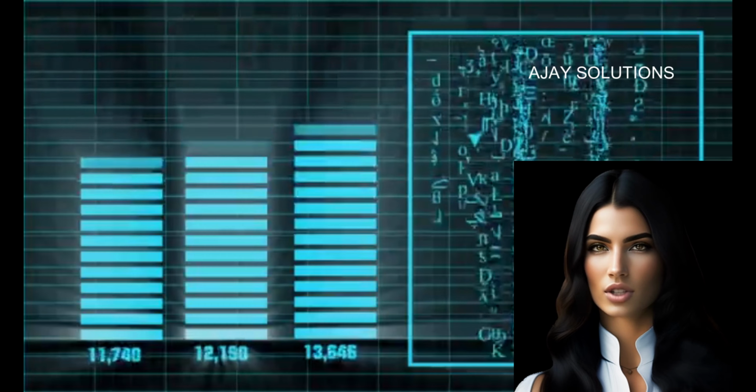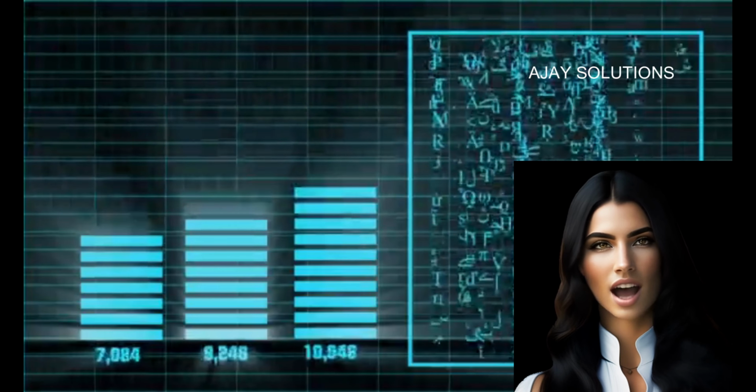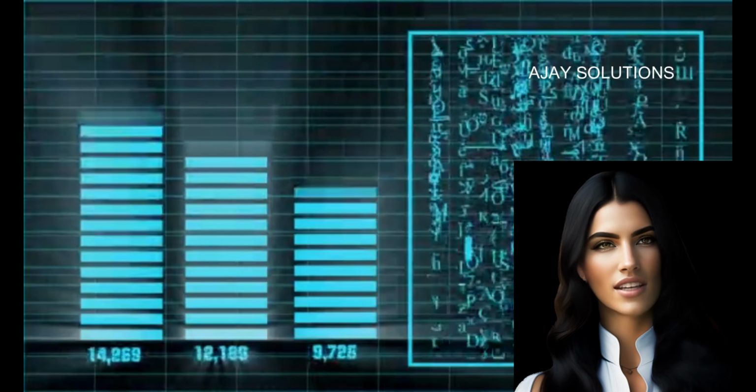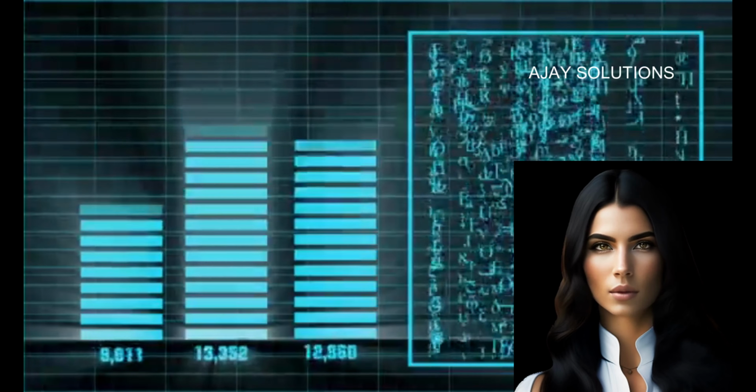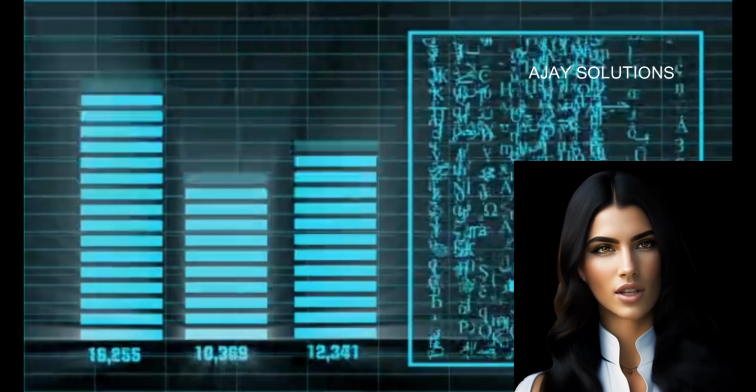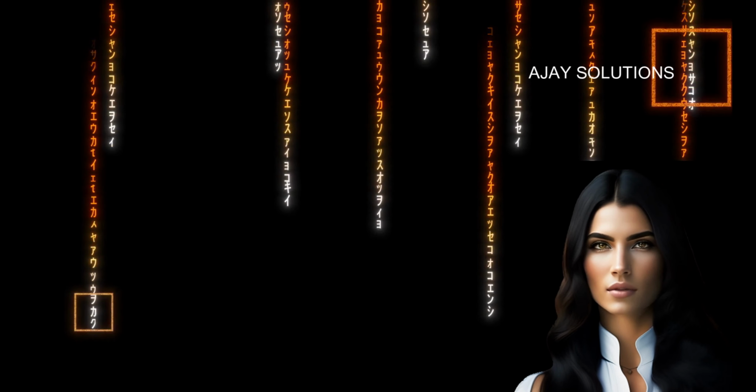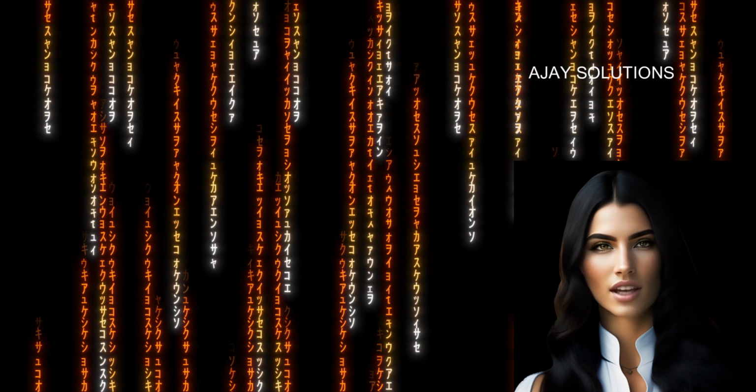Garbage collection. Java has a garbage collector that automatically frees up memory that is no longer being used by the application. This helps to prevent memory leaks and makes it easier to write code that is free from memory management issues. Security. Java includes several security features that help to prevent malicious code from being executed on a system.